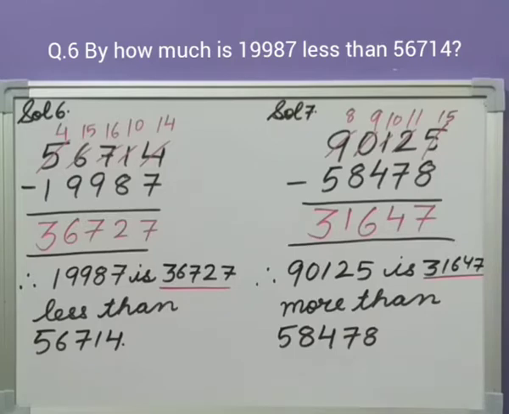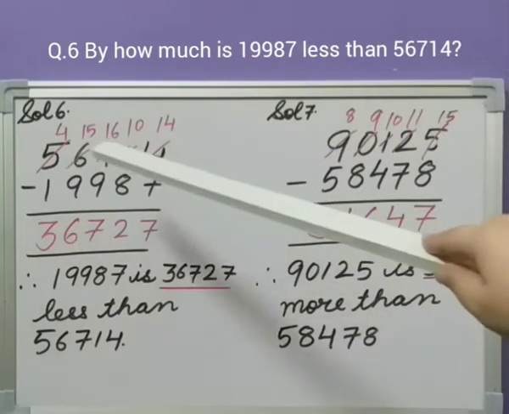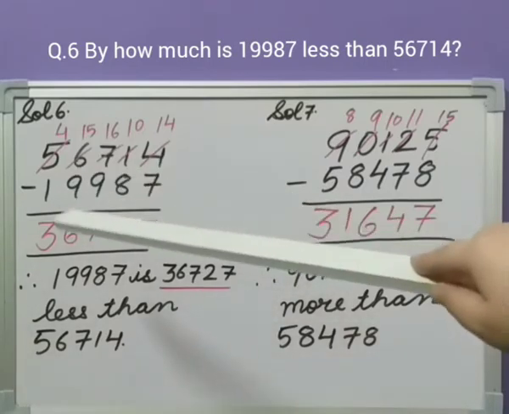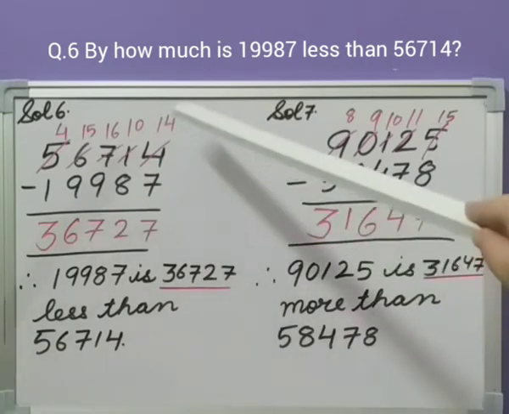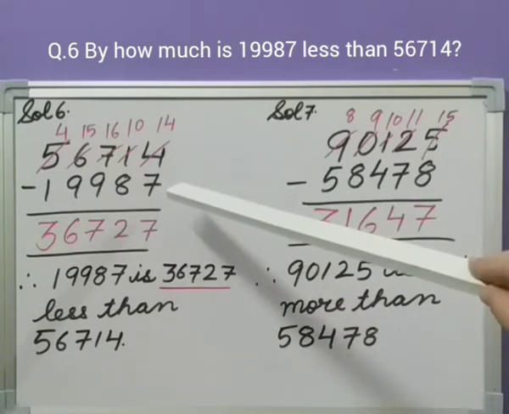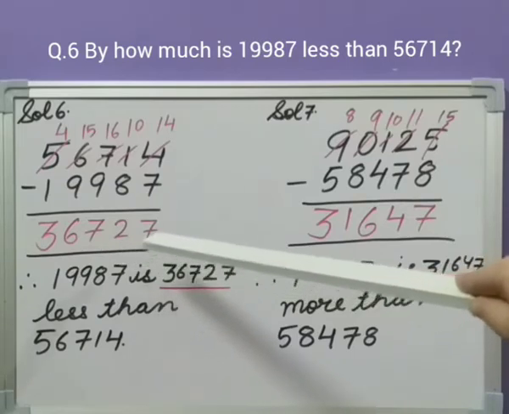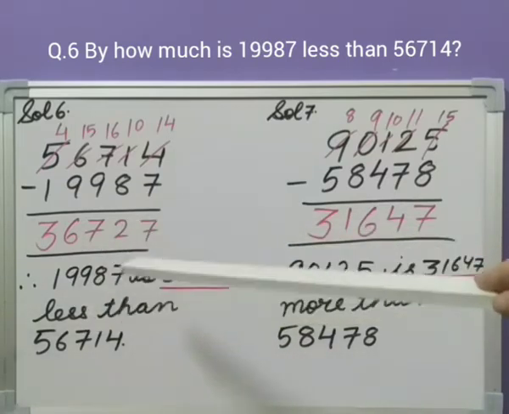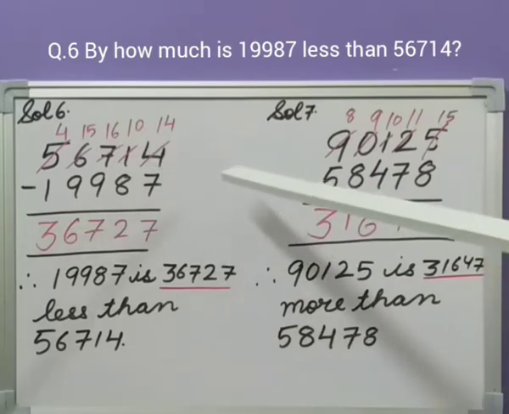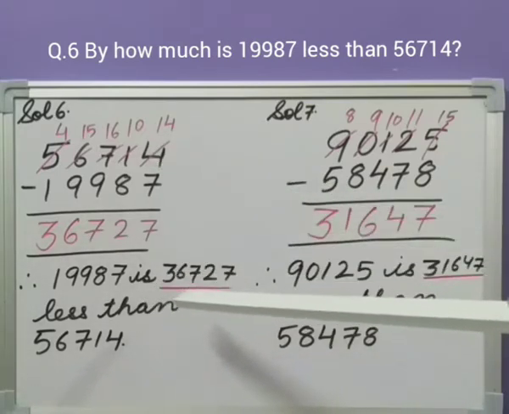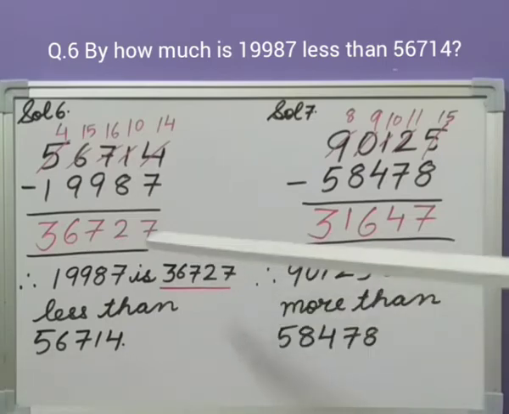Question number 6. By how much is 19,987 less than 56,714? Now one number is greater and one number is less. So by how much is it lesser than the greater number? So we need to subtract 56,714 minus 19,987. Minuend is the greater and subtrahend is the smaller. After subtracting, we got 36,727. So by how much is it lesser than 56,714? It is 36,727 less than it.